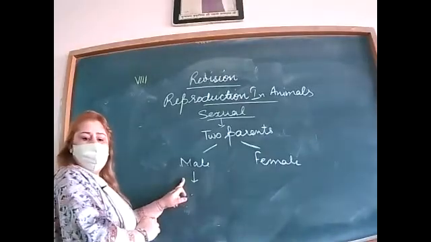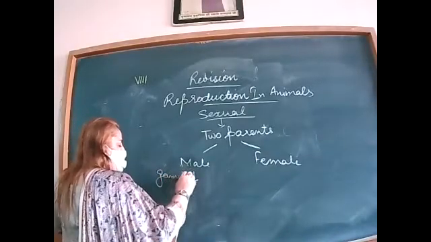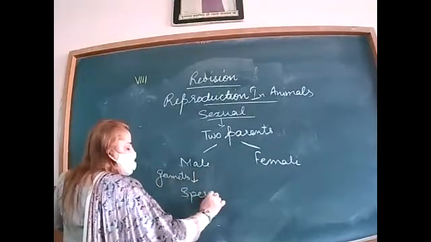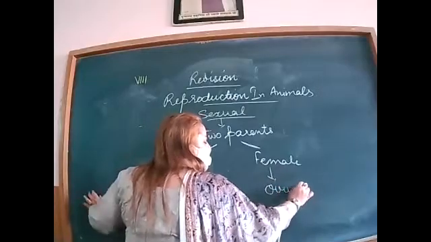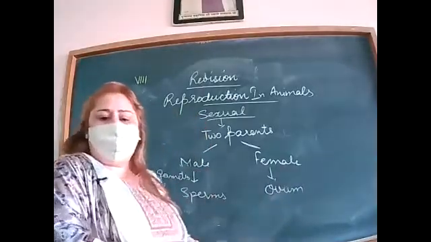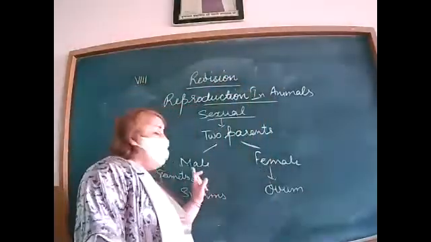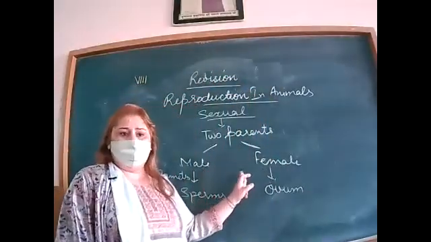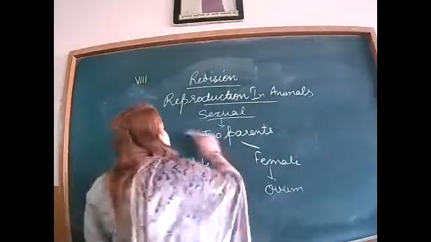The male releases gametes, sperms, and the female releases eggs or ovum or ova, we can say, right? Now we will discuss the male reproductive system first, and after that we will discuss the female, right?